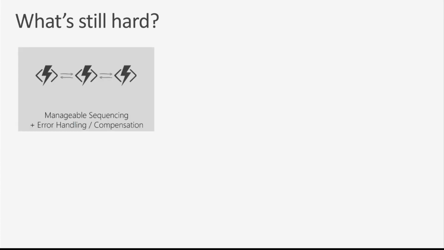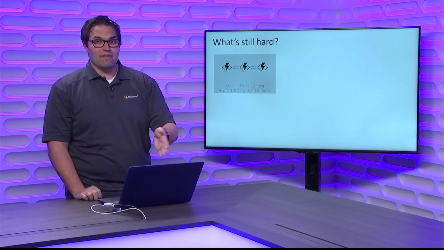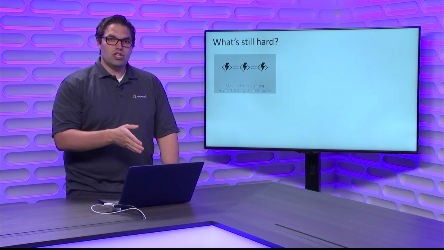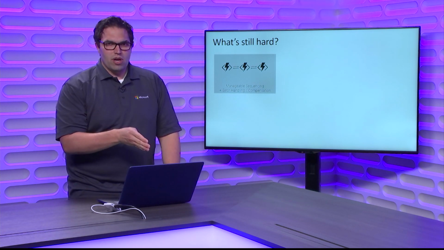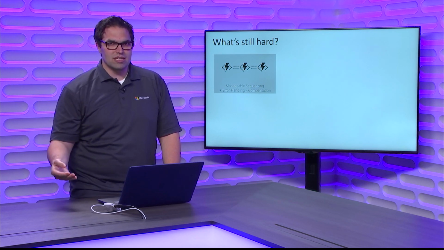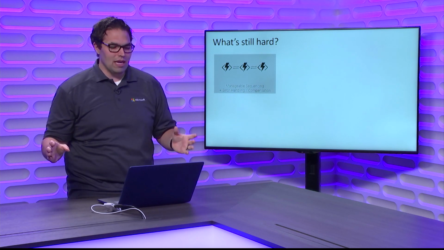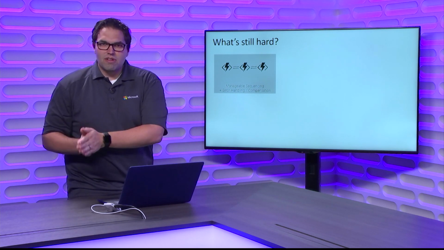So I have some sequencing that needs to happen, right? This is the store example that I've kind of been alluding to. My first function might be charging the customer's credit card. The second function might be sending them an email letting them know that the charge was successful. The third function might be creating a shipping notification, whatever it might be. Well, now I need to chain all of those together.